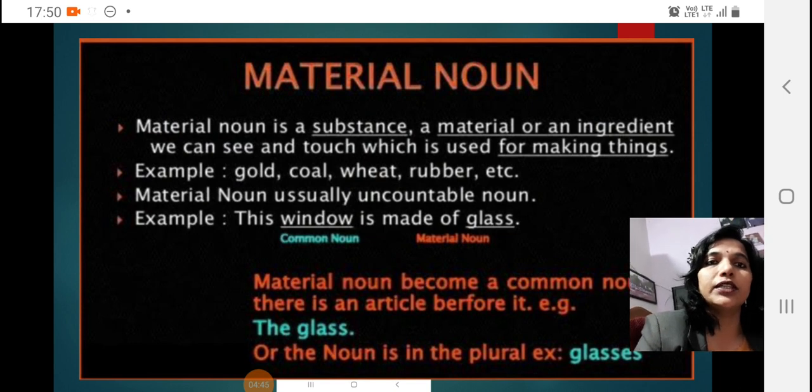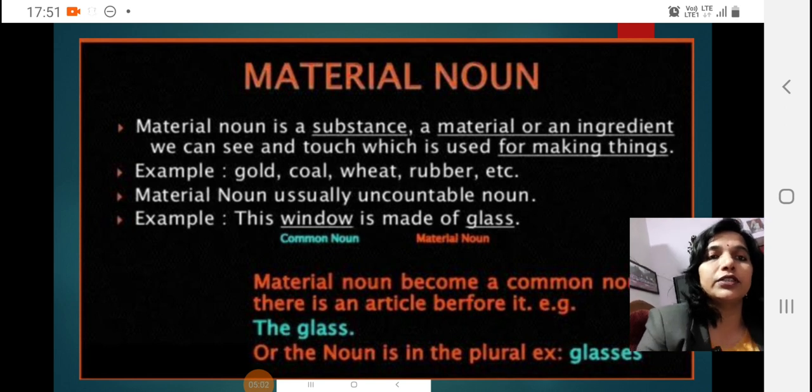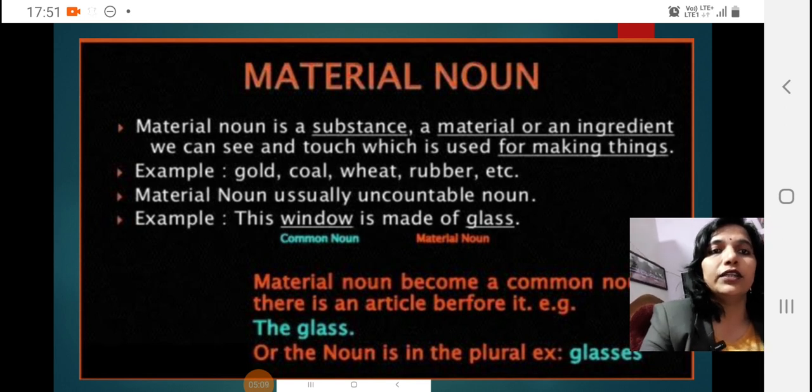Material noun. A material noun is a substance, material, or an ingredient we can see and touch, which is used for making things. Its name refers to a material, which is made of substance, and that will come in this particular category. We could see it, we could touch it. So that way we can categorize this particular noun.